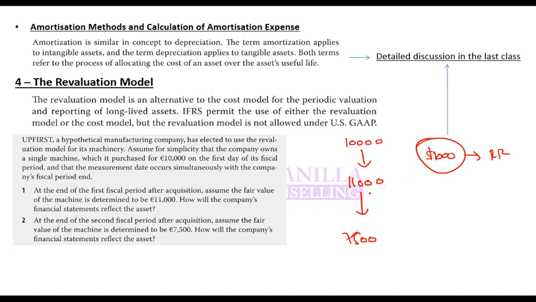So this is minus 3,500. From this minus 3,500, minus 1,000 goes to the revaluation reserve. For the rest of the 2,500, you do not have any reserve created. It means it is an additional loss. So you charge it as a loss in your P&L, a loss in revaluation.